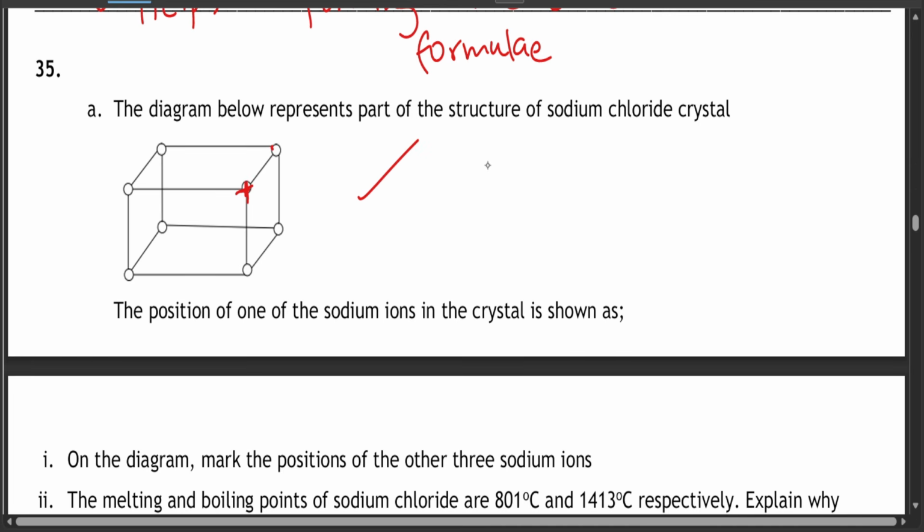It should be surrounded by 3, by the way. So this is minus, this is minus, this is minus. This is going to be plus. Plus, minus, minus. This is plus, and this is plus. So the plus signs are here. Those are your plus signs.